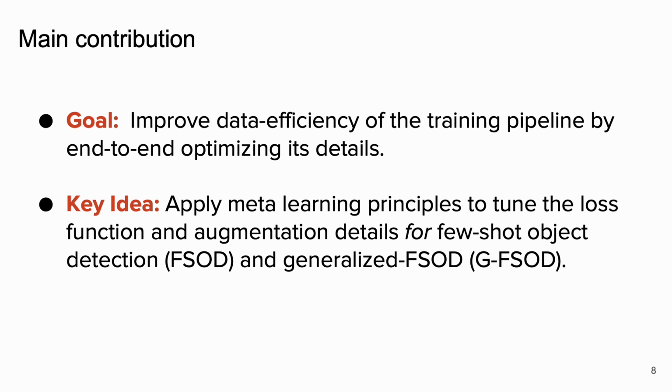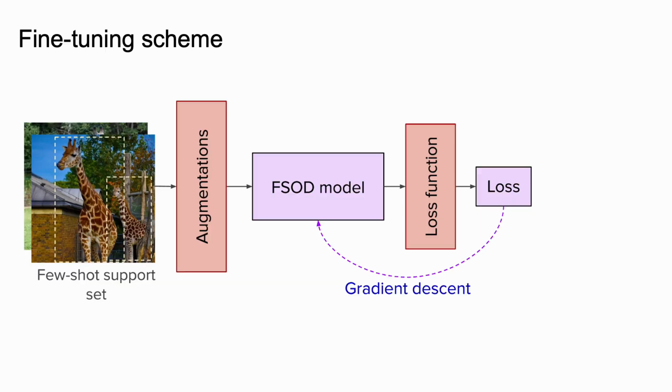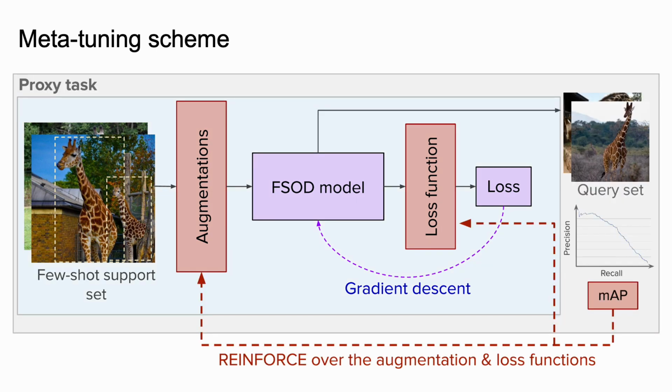The key idea is to apply meta-learning principles to tune the loss function and augmentation details in an end-to-end manner. In conventional fine-tuning based few-shot object detection, a pre-trained detection model is updated using a simple gradient descent based pipeline over the few-shot training set. We extend the fine-tuning scheme to construct the meta-tuning mechanism. We start by defining a Gaussian distribution for each augmentation and loss function detail that we want to model.